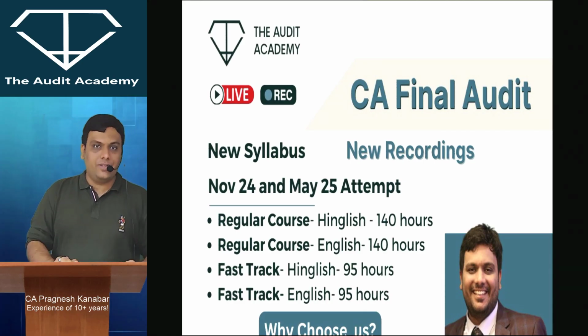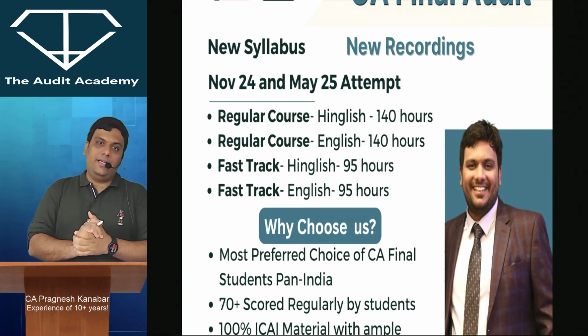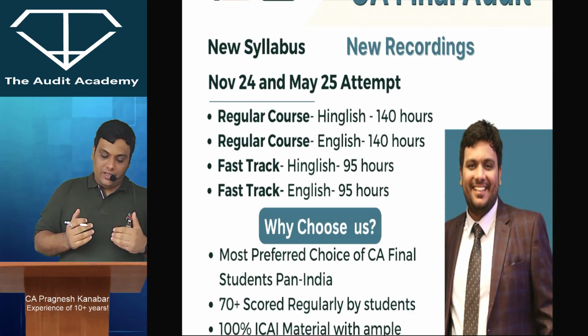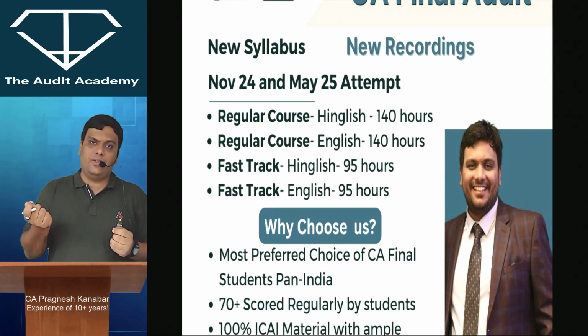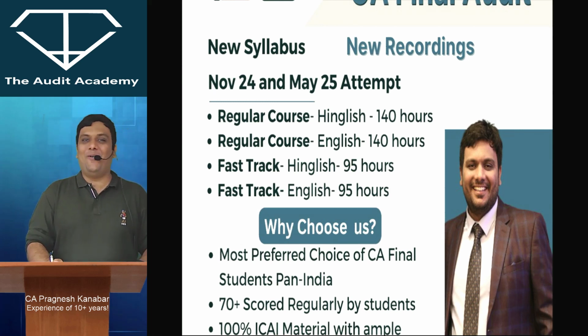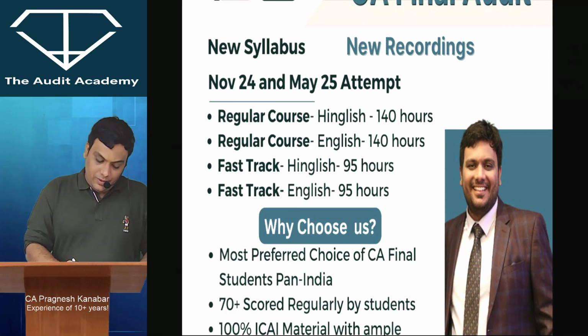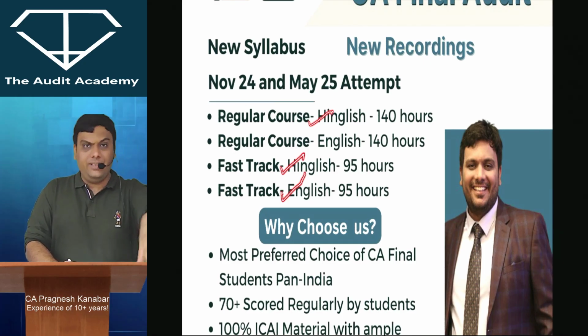Now coming to the options that are available. So when it comes to CA final, obviously either you are searching for regular course or you are searching for fast track course. All right, you are either searching in Hindi-English mix, or you are searching in English. All right, fortunately we have all the options available in the new syllabus. All right, so this regular course English, fast track English, fast track English was done recently. All of these are recent courses.